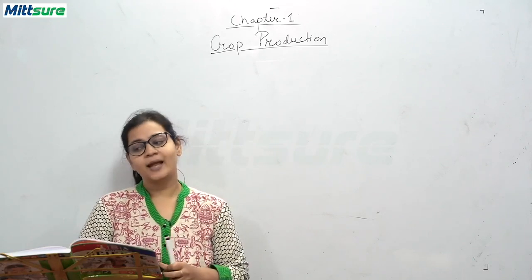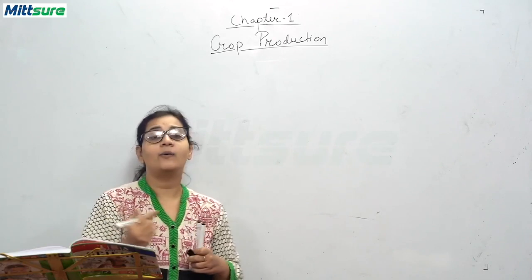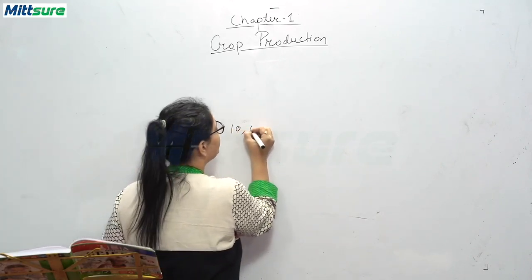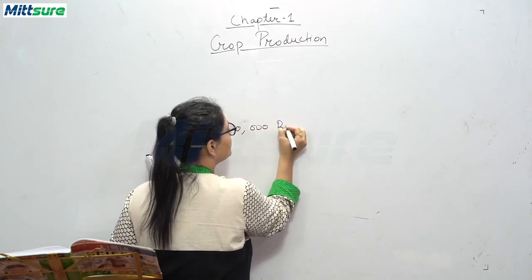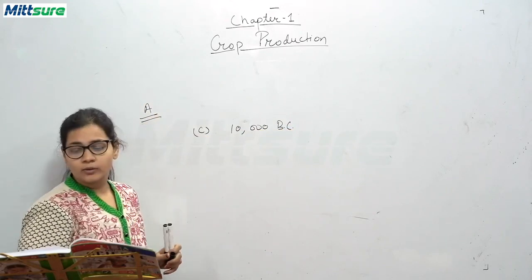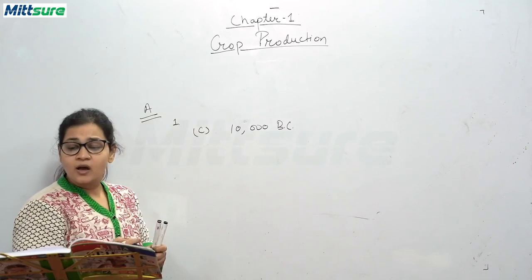We know that ancient civilizations grew up around 10,000 BC. So for the first question, the answer option C is correct.